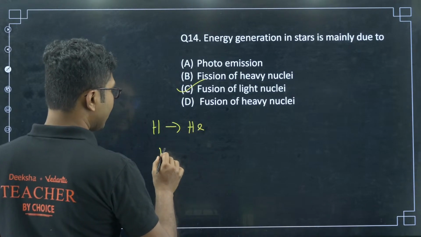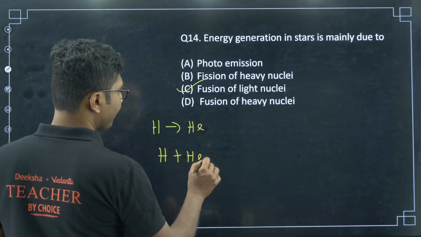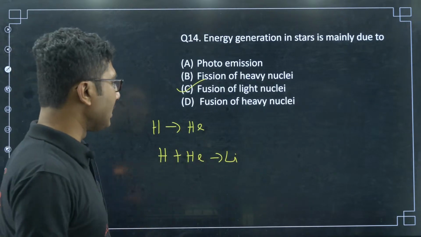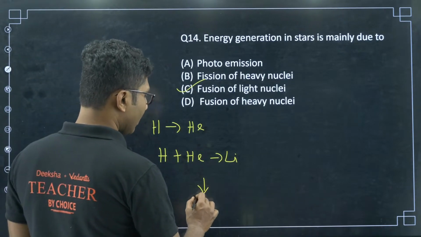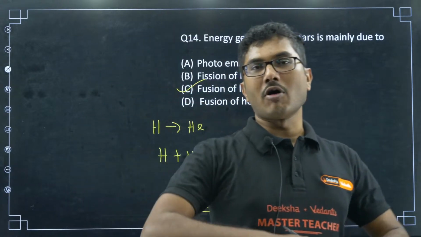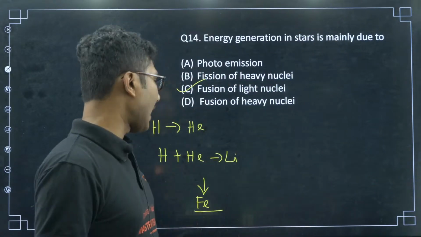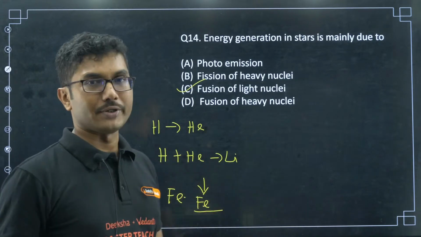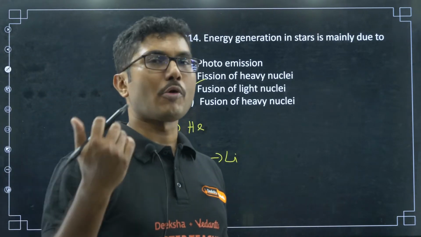Similarly, if you combine hydrogen and helium, you get lithium. Like that you get all the elements in the periodic table until you reach iron. Once iron is reached, the temperature of the star is not high enough to fuse Fe, or even hydrogen with Fe. That fusion is not possible.